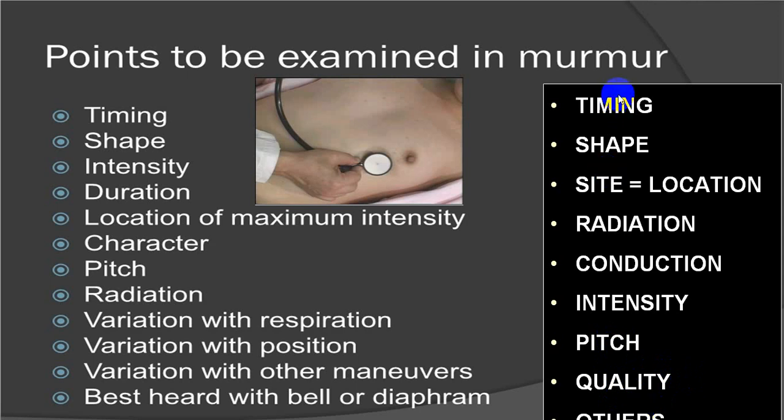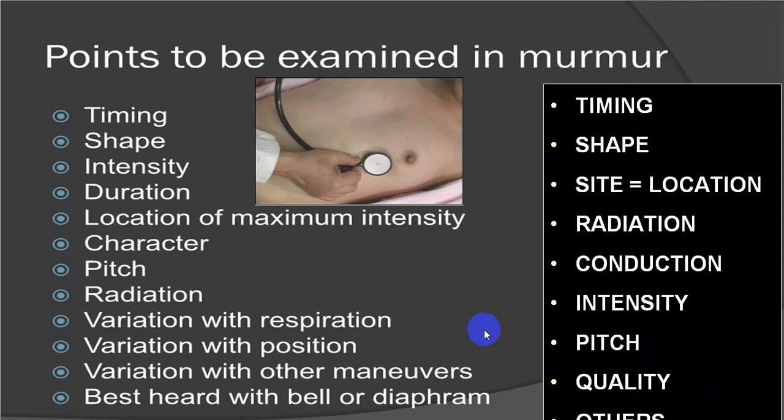So ideally we should give a description of a murmur in all this. First is site, followed by timing, shape, radiation, conduction, whether there is any radiation or conduction or localized. Then intensity, any particular specific character if you can identify regarding pitch, any specific quality or any other characteristics.